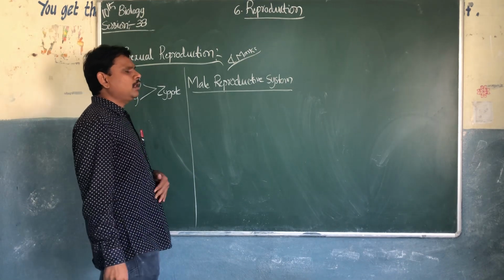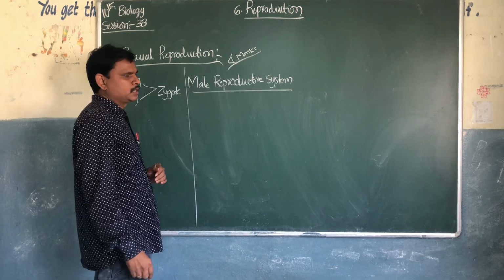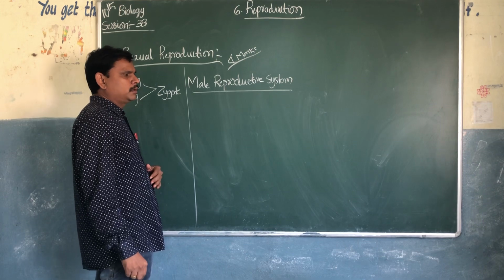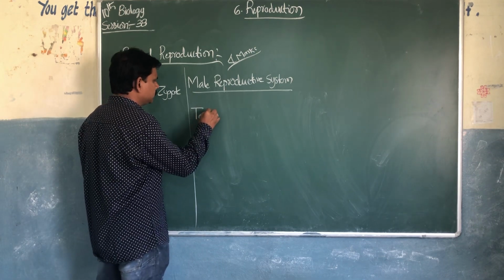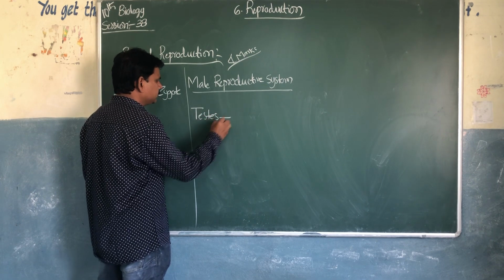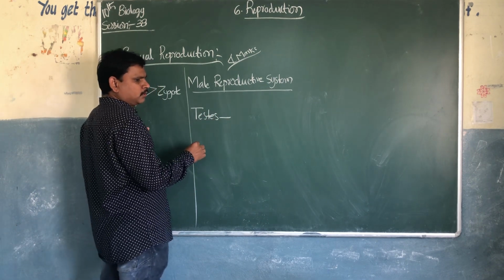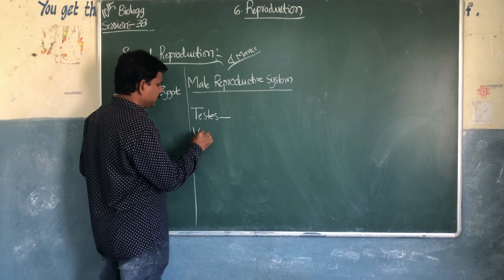So coming to the male reproductive system, there are some main parts, like labels. We'll discuss these. First one is testes. Vasa efferentia.